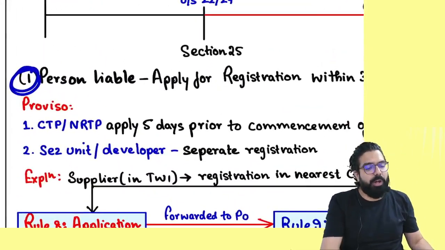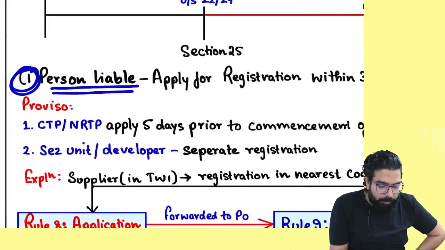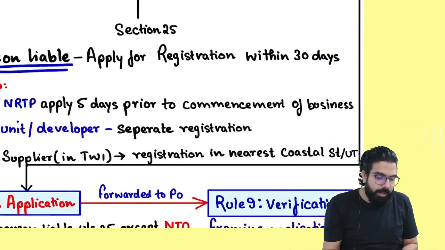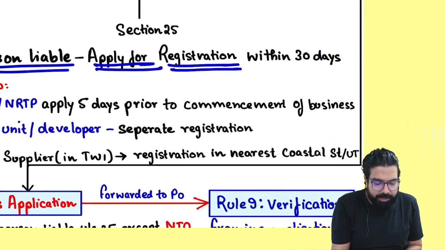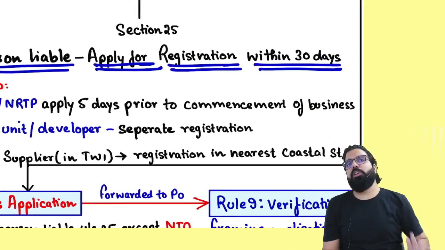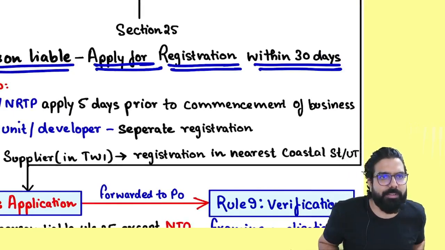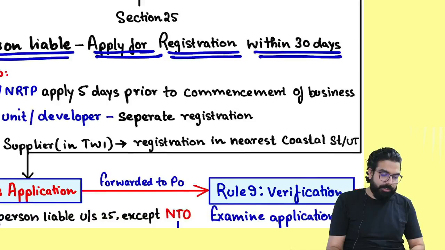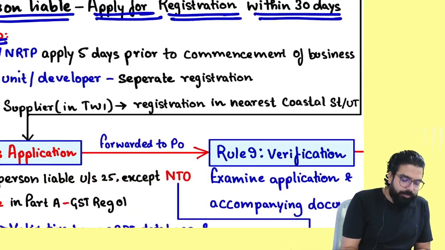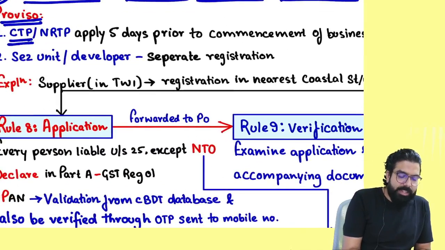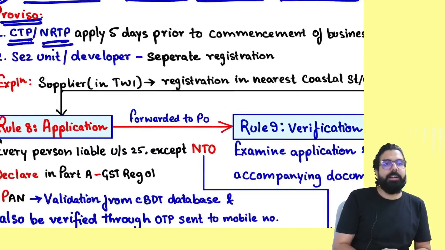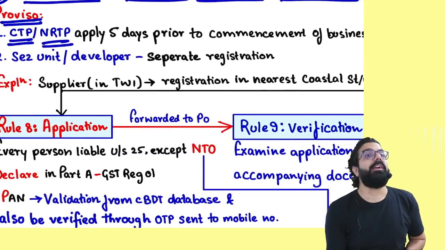Section number 25.1 says that whenever a person becomes liable, he should apply for registration within how many days, everyone? 30 days. Whenever you become liable, you should always apply for registration within 30 days. Sir, proviso: if you are a CTP or NRTP, always remember one thing.